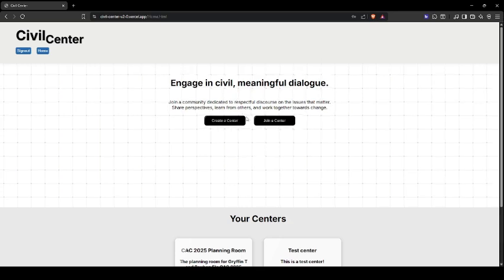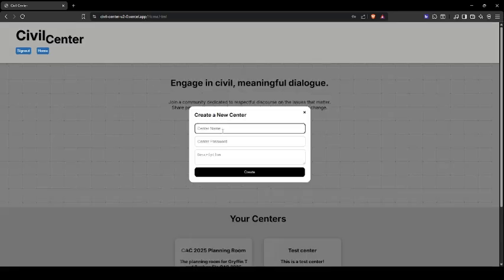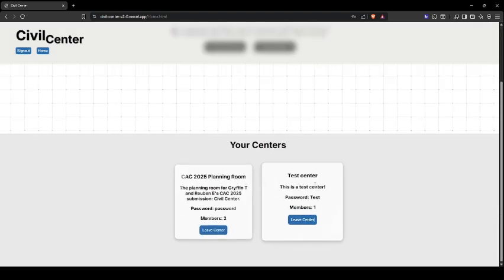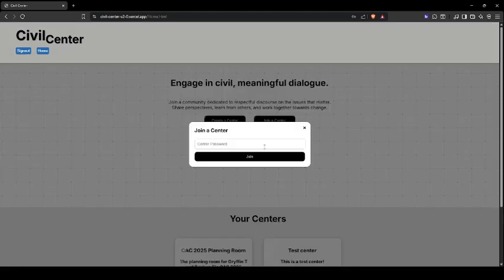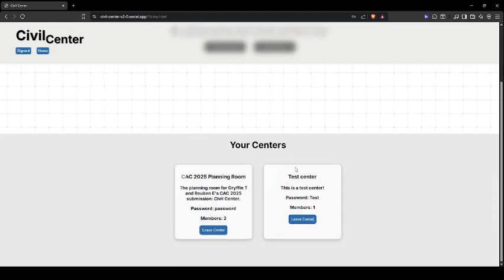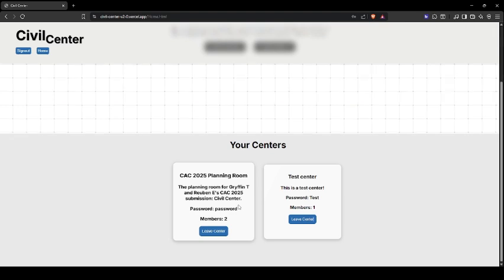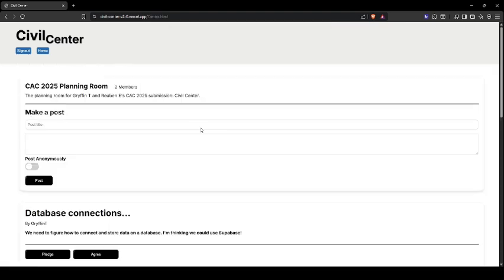So by clicking Create a Center right here, we're prompted with a form to fill out a center name, center password, and a description. We can set these to whatever we want, and it will appear down here similarly to these two. Conversely, you could join a center by entering its password. For example, let's take the CAC 2025 Planning Room.